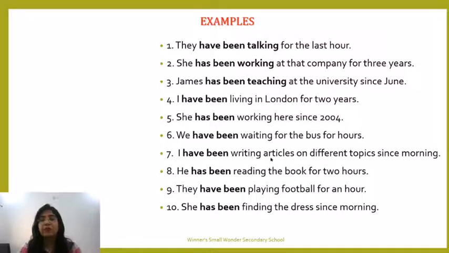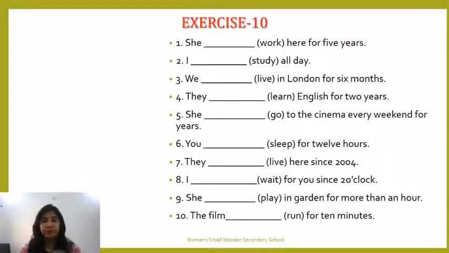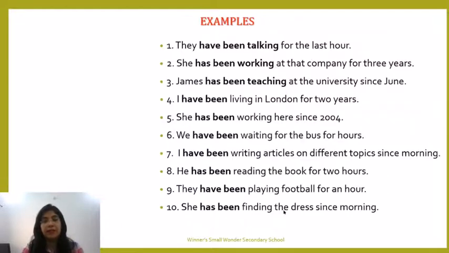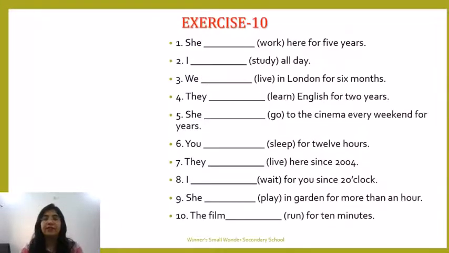I have been writing articles on different topics since morning. He has been reading the book for 2 hours. They have been playing football for an hour. She has been finding the dress since morning. Note down all these examples in your notebooks, everyone. Now again, the exercise for you. You have to complete the entire exercise, all the 10 questions, using the rule of the affirmative sentences, the same as what we have done in the examples.